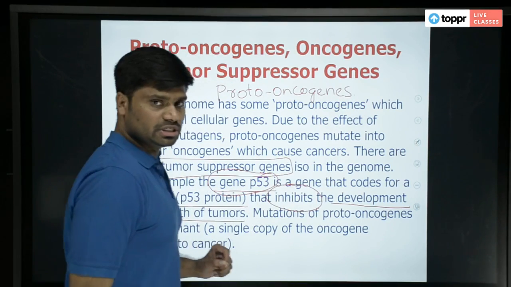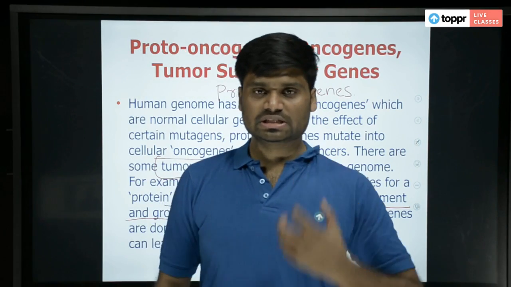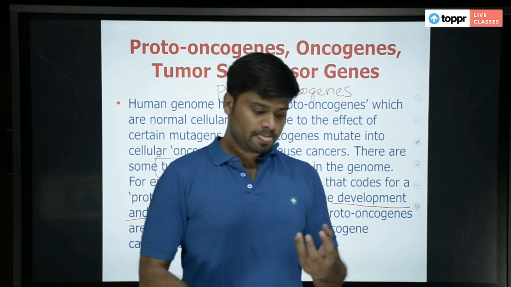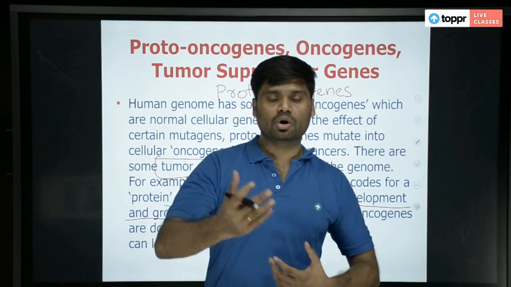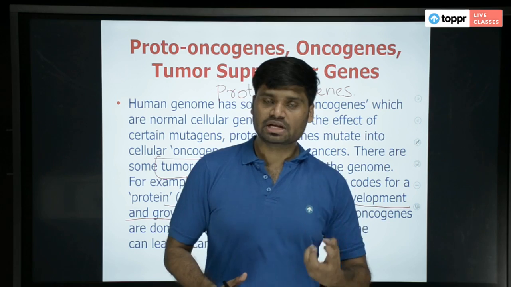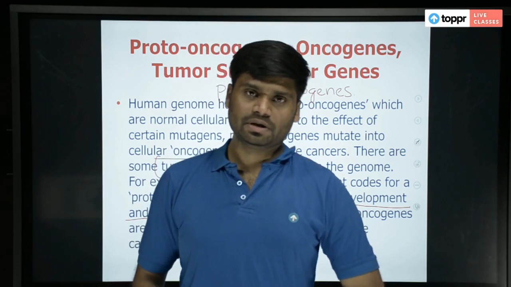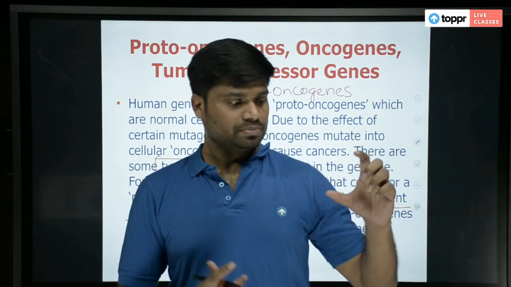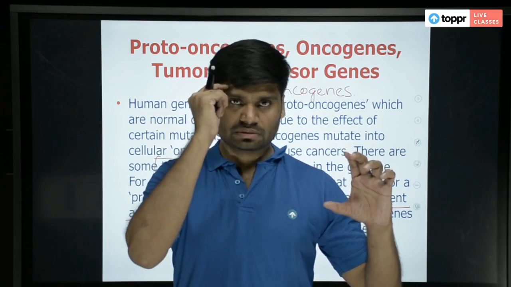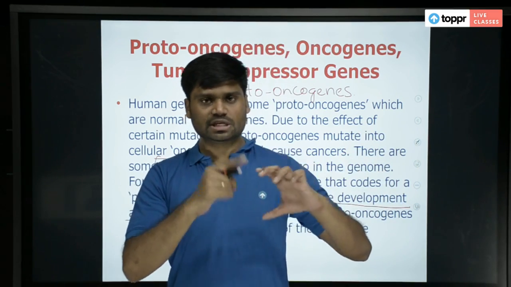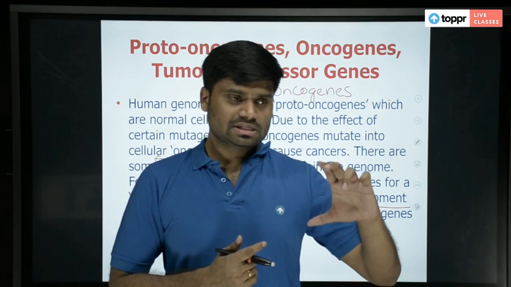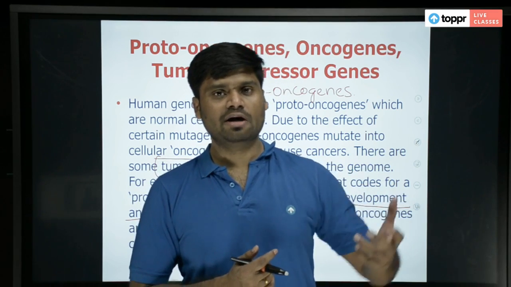What are proto-oncogenes? These are some genes in our genetic material, in our DNA, which have the potential to become oncogenes. It means they are vulnerable genes. For example, there might be a gene. If I cause a mutation in that gene, that gene's base sequence changes, right? Still, that gene might not become a harmful one.